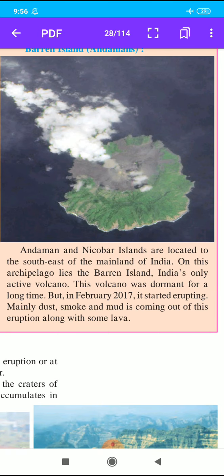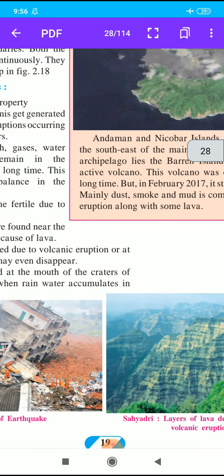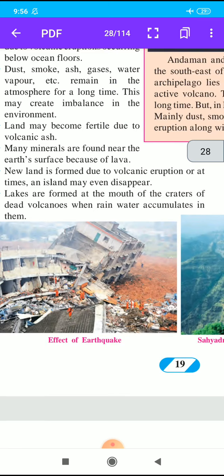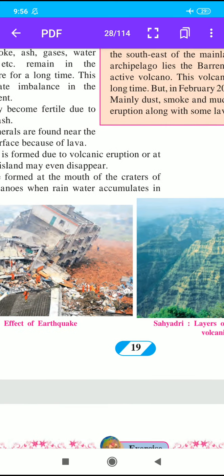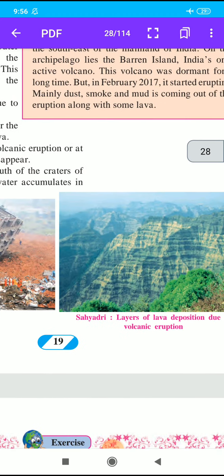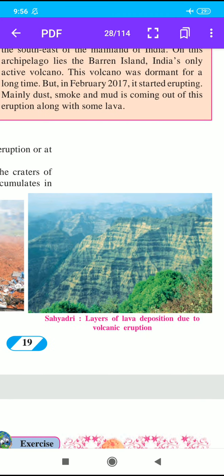Next is the effect of earthquakes. What is the effect of earthquakes? They collapse buildings and destroy some ground and soil. Then the Sahyadri, layers of lava deposition due to volcanic eruption. Student, here we complete our second lesson, endogenetic movement. Write the exercise in your notebook and study the map 2.18.